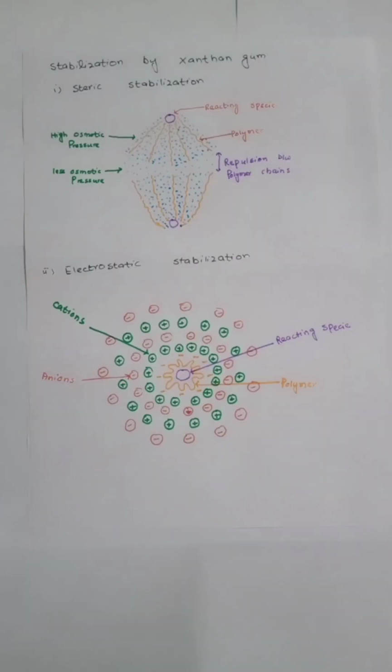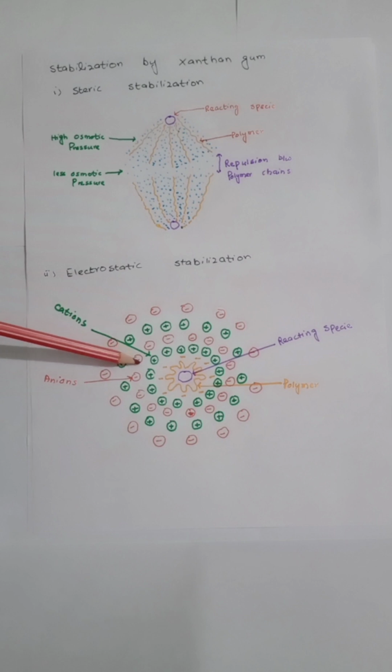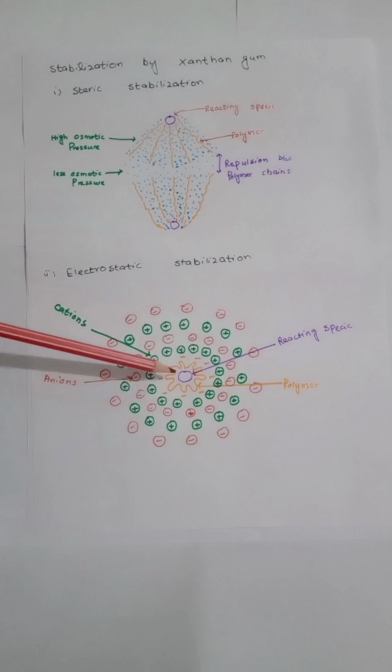Here we will discuss the mechanism of action of xanthan gum, mechanism of stabilization and suspending action of xanthan gum. Xanthan gum stabilizes the system through two mechanisms. One of it is steric stabilization and other is electrostatic stabilization. Steric stabilization is related to repulsion of xanthan gum molecule through osmotic pressure, while electrostatic stabilization of xanthan gum is related to formation of positive and negatively charged active ingredient and excipients around the carboxylate group, around the negatively charged group of xanthan gum.